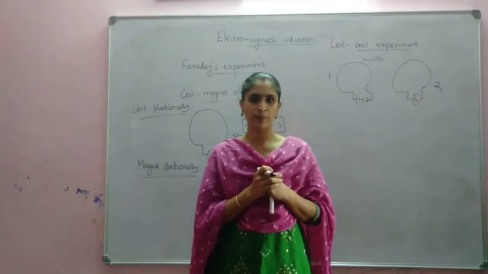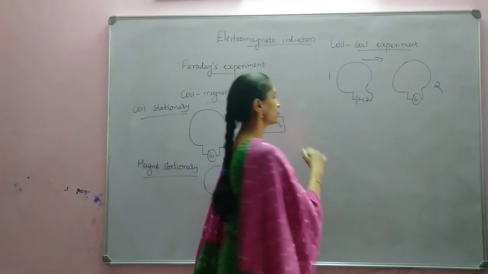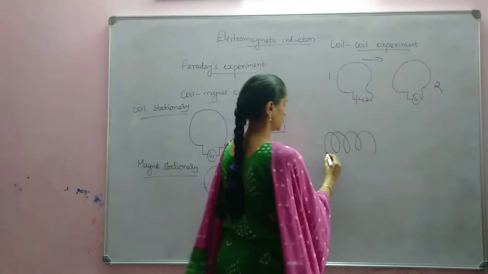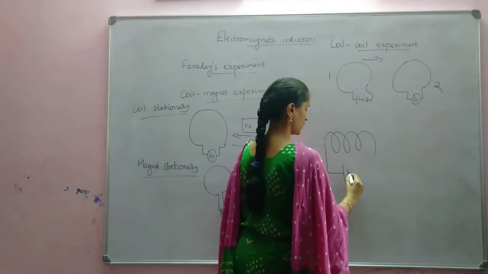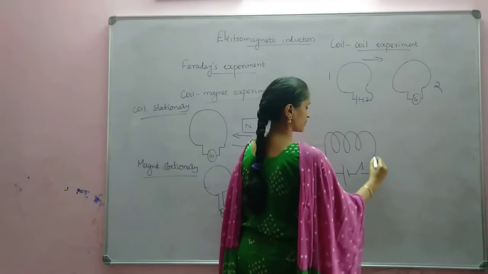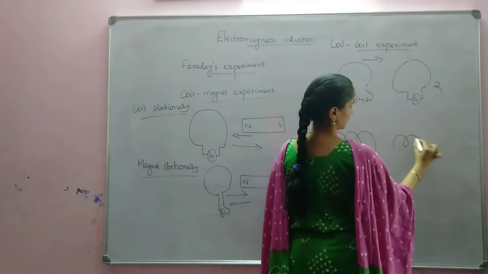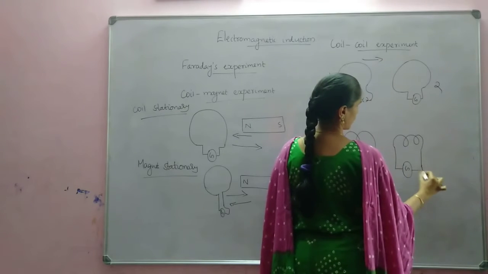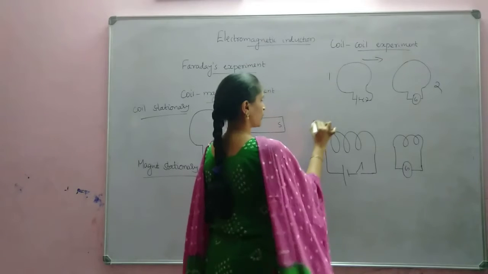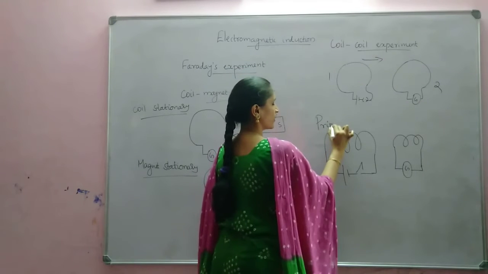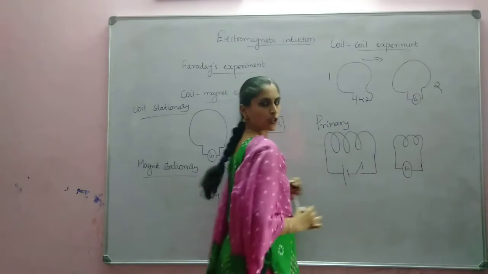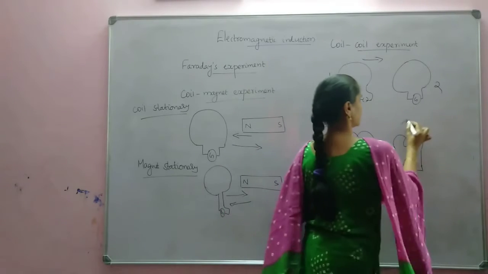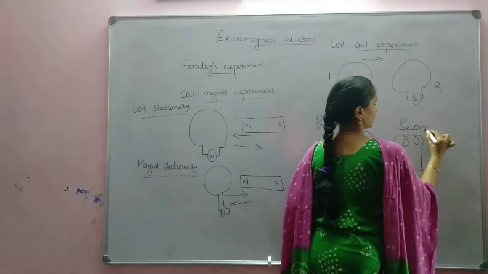But then he performed another experiment with a coil with some number of turns, connected to a cell through a key. And here another coil is there, which is connected to a galvanometer. The first coil, through which current is flowing, we will call the primary coil, and the second coil, in which current is produced, we will call the secondary coil.